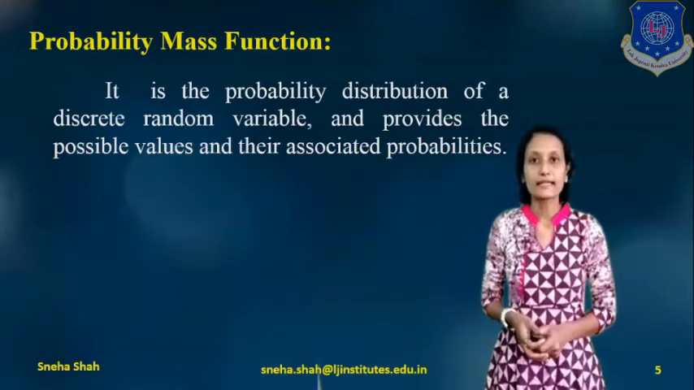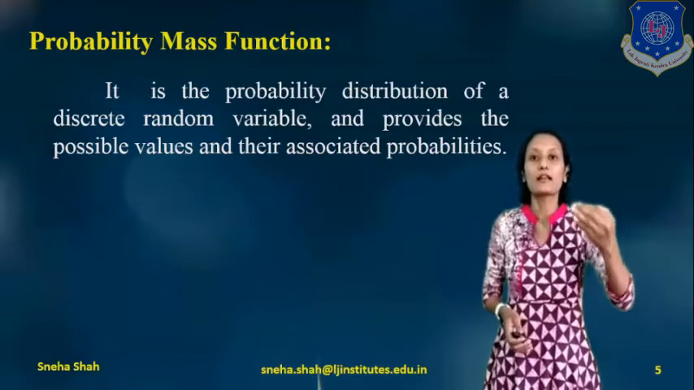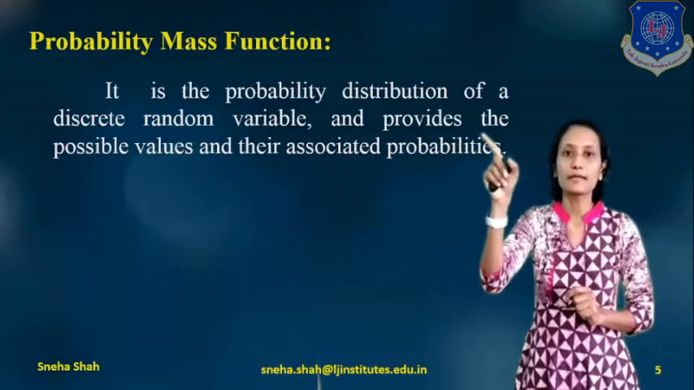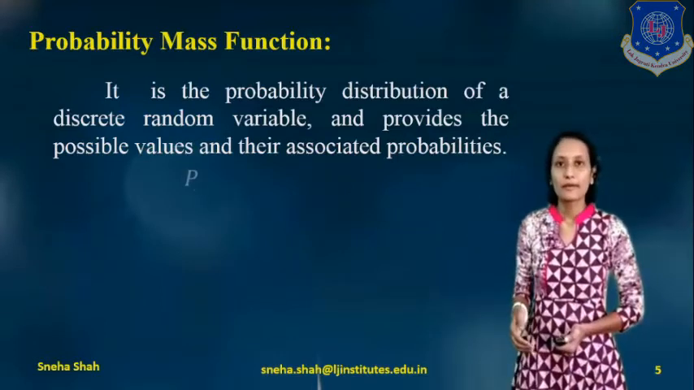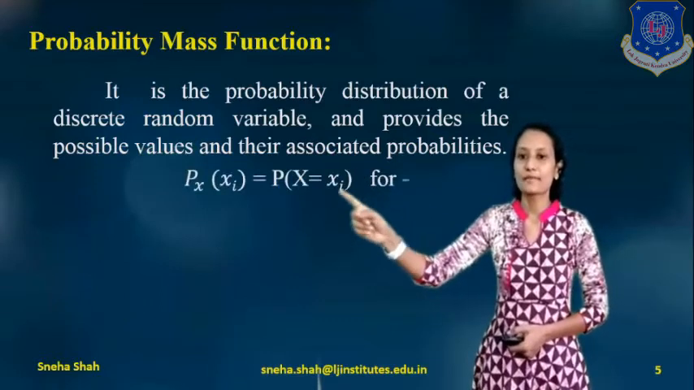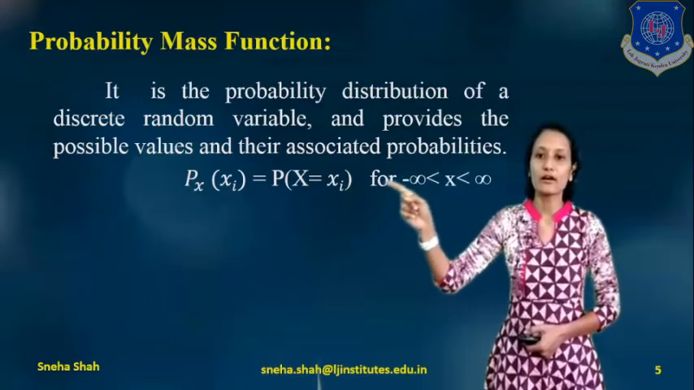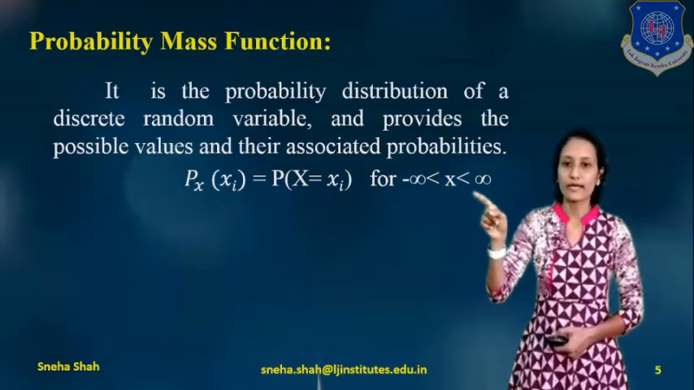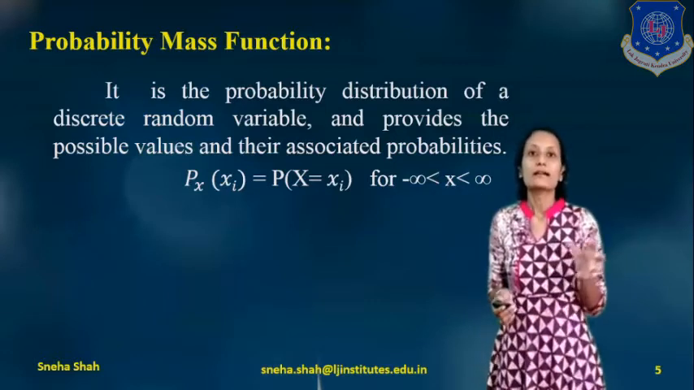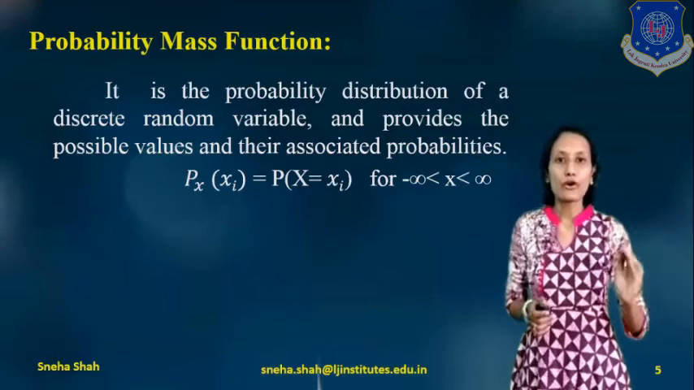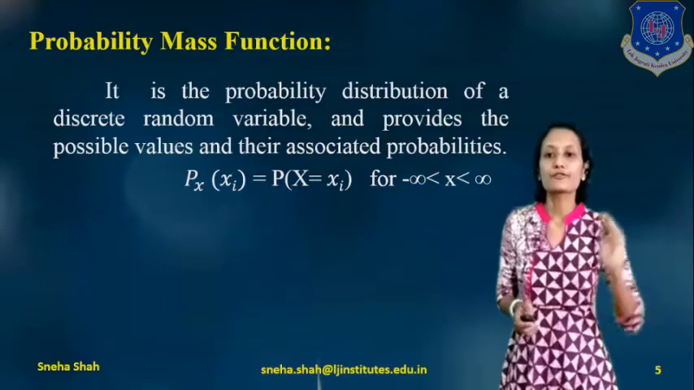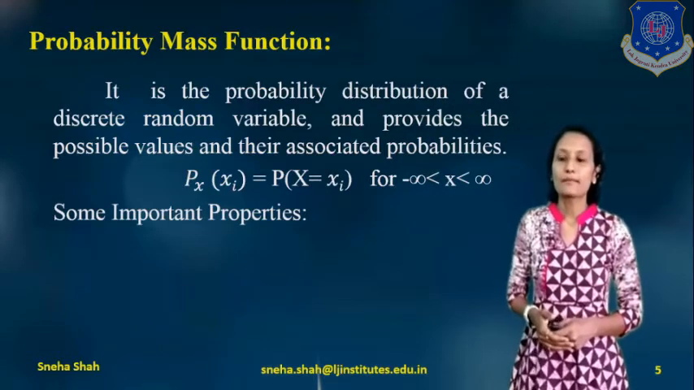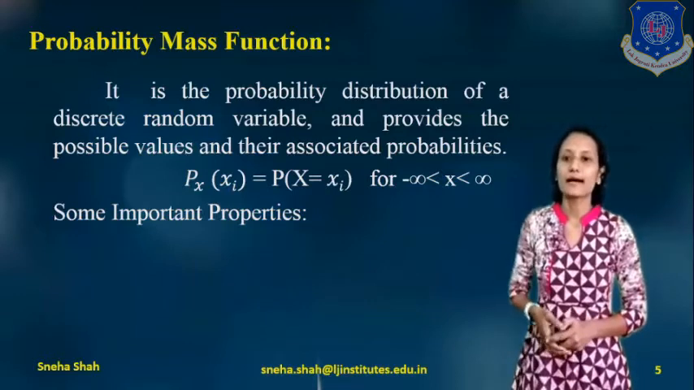So if we represent any discrete random variable along with its probability, then this distribution is considered the probability mass function. The probability mass function can be represented as Px of xi equals P of x equals xi for the entire range, meaning x between minus infinity to infinity. So if we calculate the probability of all the possible values of the random variable, it is considered the probability mass function. There are some important properties of the probability mass function.